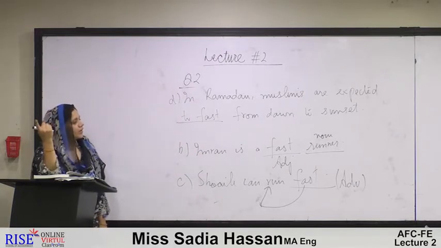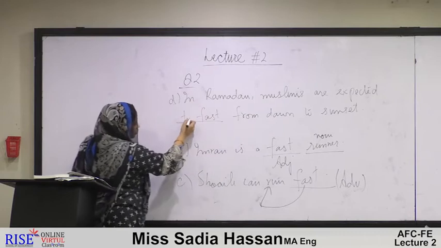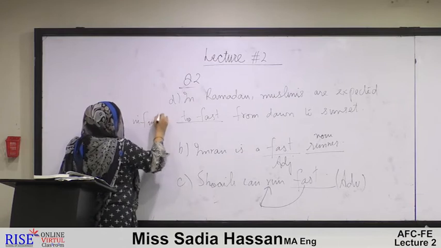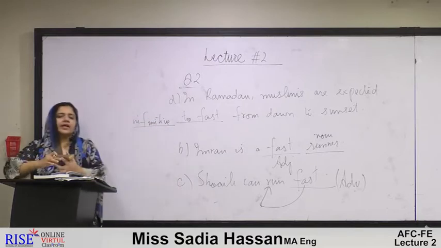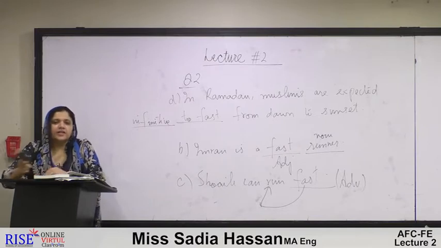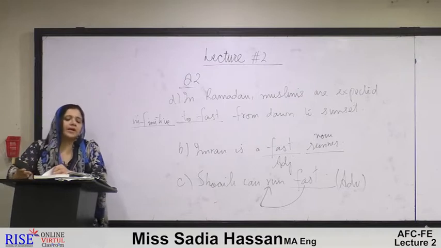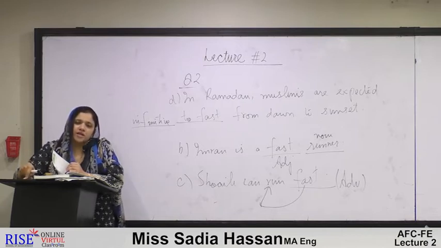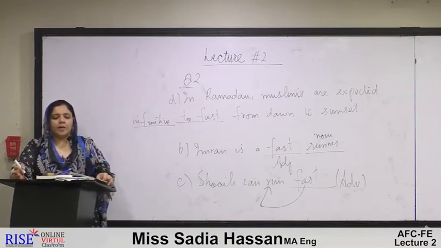Now we'll see what this verb is contributing in this sentence. Actually, to fast is being used here as an infinitive. Infinitive is one of the forms of a verb that is used as a noun in many sentences. This verb we are going to see in detail in chapter number 2. This was all the practice of chapter number 1. Here we have practiced the same word as different parts of speech. Now we move on to chapter number 2.